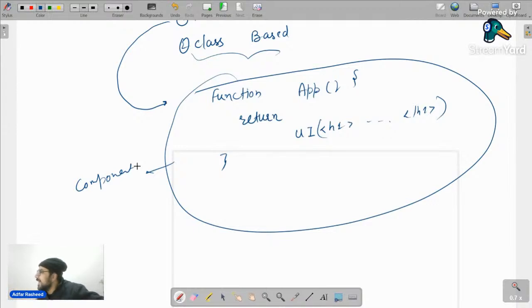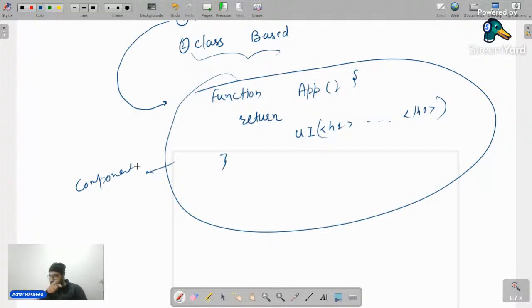Have we ever discussed that functions can return two things at the same time? No, they cannot. Functions can always return only one thing. That's why the definition, according to me, of a component is that it returns a singular piece of UI. If anyone asks you, hey, what's a component? A component is a single piece of UI that is being created in React, and that's what we mean by function-based components.